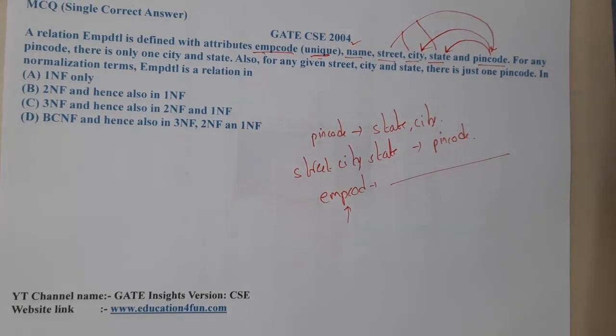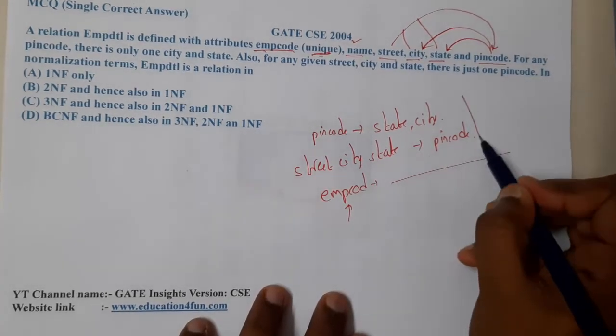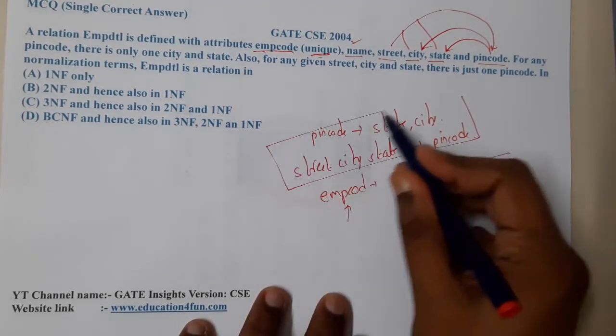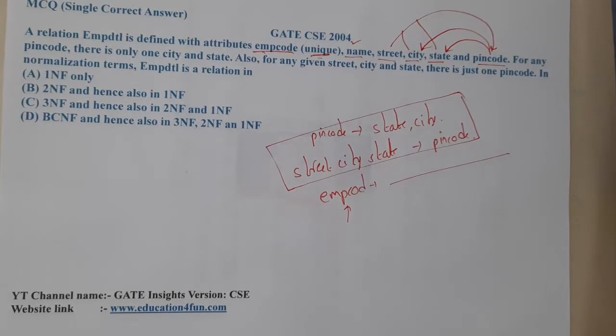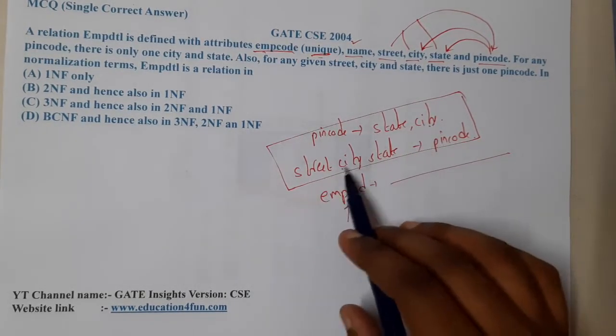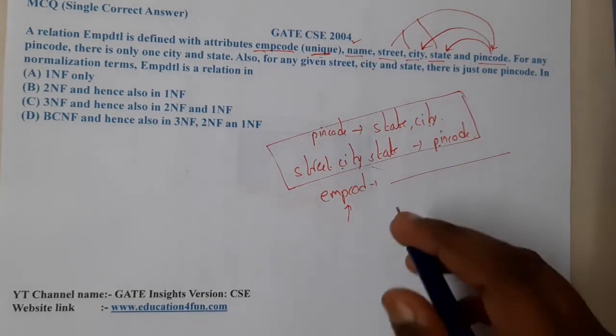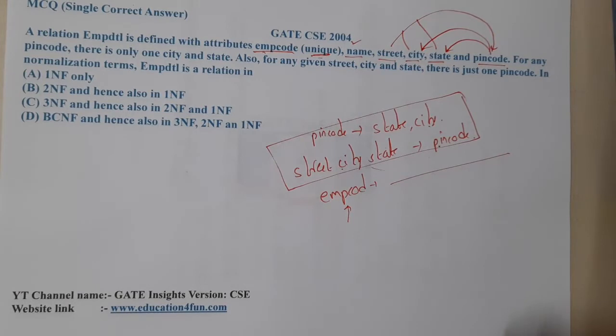Using employee code we can get each and every detail, but if you observe the first two statements, it looks like a transitive dependency, right? From pin code I can say state and city, and from state and city you can say pin code, so it is indirectly a transitive dependency, so we can conclude that this can never be 3NF, guys.